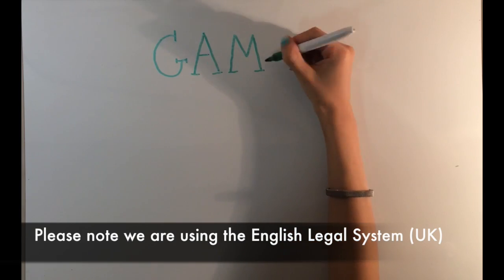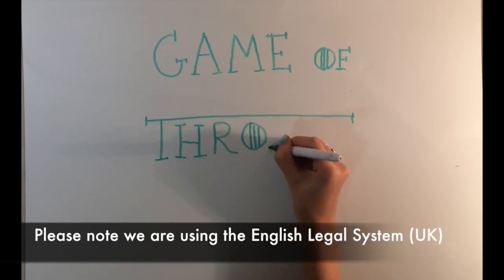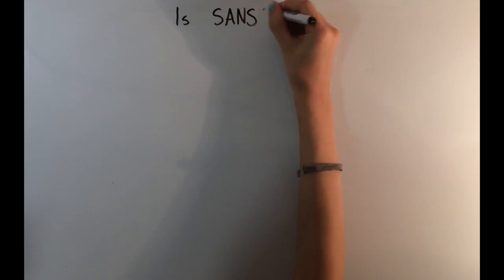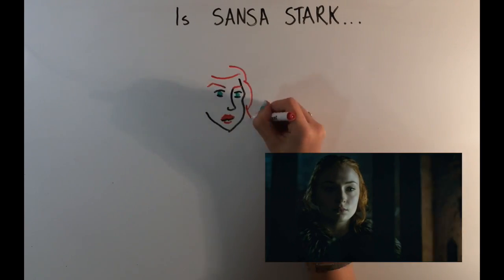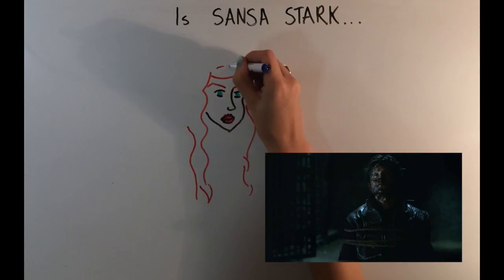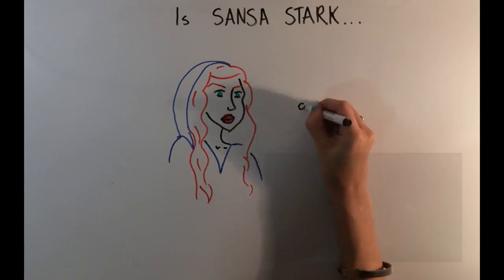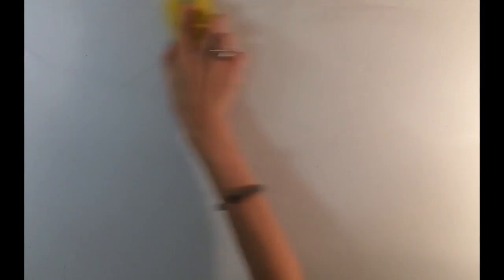So the fictional crime we're going to be discussing today happens in Game of Thrones. And the main question we're going to be discussing today is whether or not the death of Ramsay Bolton, who, as you may recall, is Sansa Stark's husband, is considered a murder, or whether it would be manslaughter. So let's get right into it.